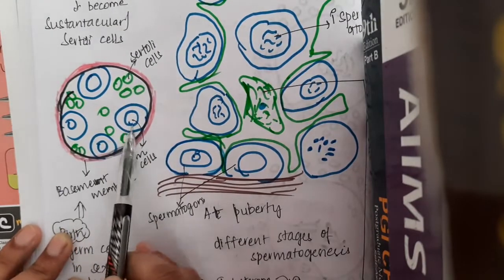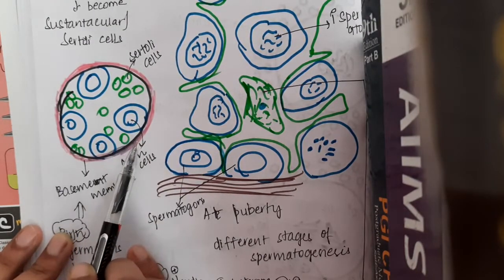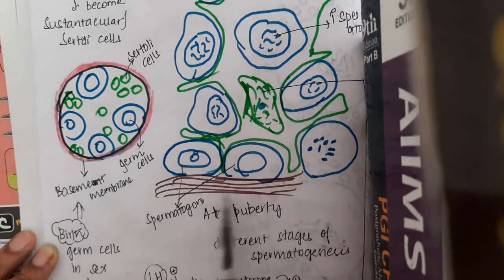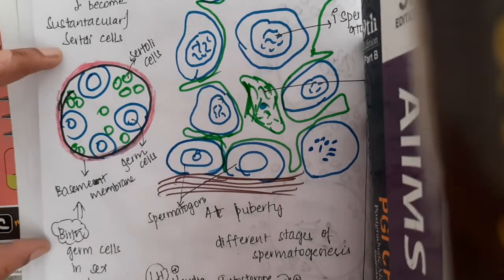This is the germ cell. What does this germ cell do? This germ cell is the main cell which gives rise to the spermatogonia. So this is the birth.